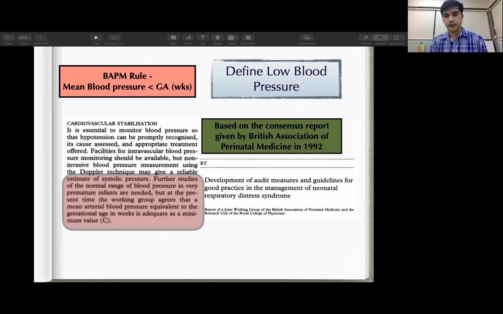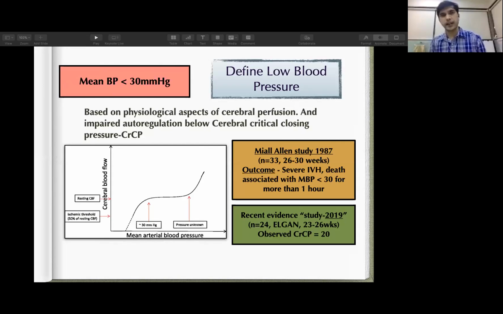Then again, a few other authors have defined low blood pressure as a mean blood pressure less than 30. From where did this number come? Basically, this number, less than 30, is based on our understanding of physiological aspects of cerebral perfusion.